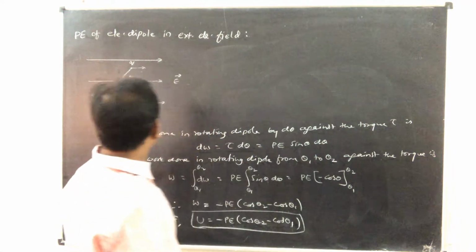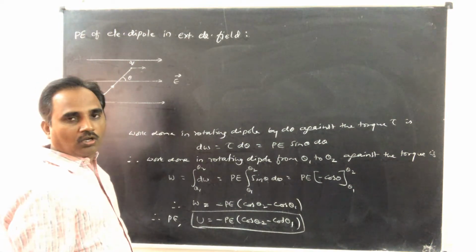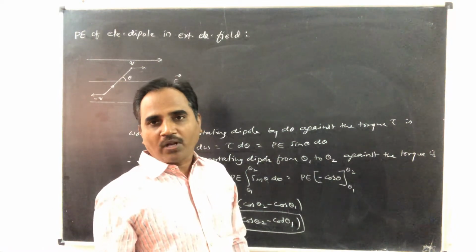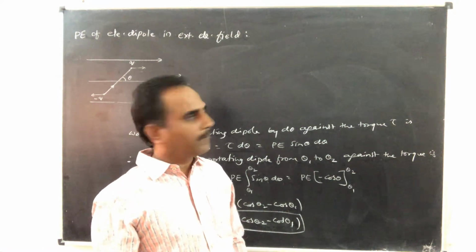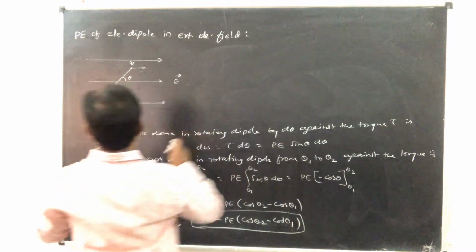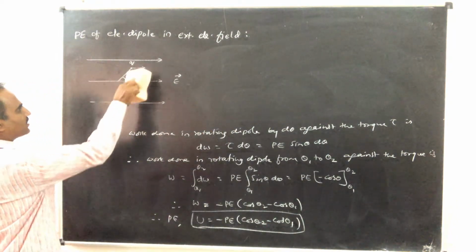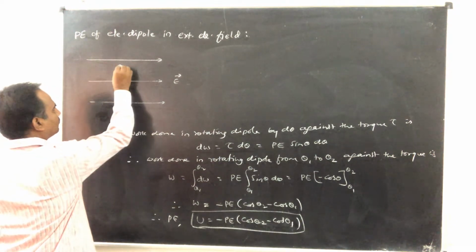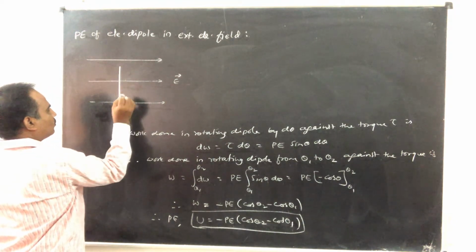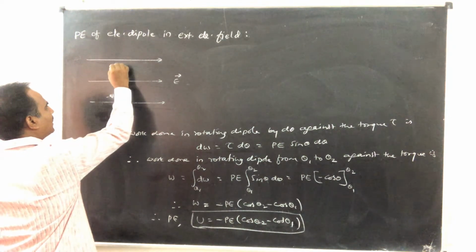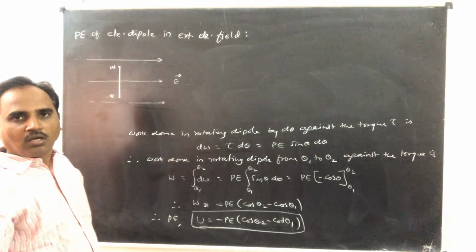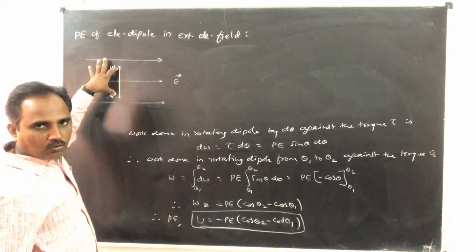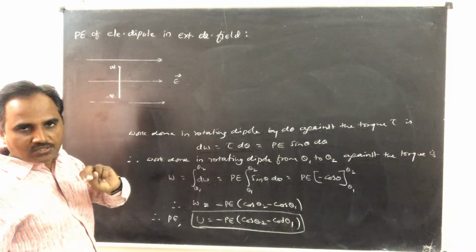So for the dipole, the potential energy is considered to be 0 when the dipole axis is perpendicular to the electric field. See, when this dipole is like this, so this is the charge minus q and this is the charge q. The potential energy of this dipole is considered to be 0 for two reasons.